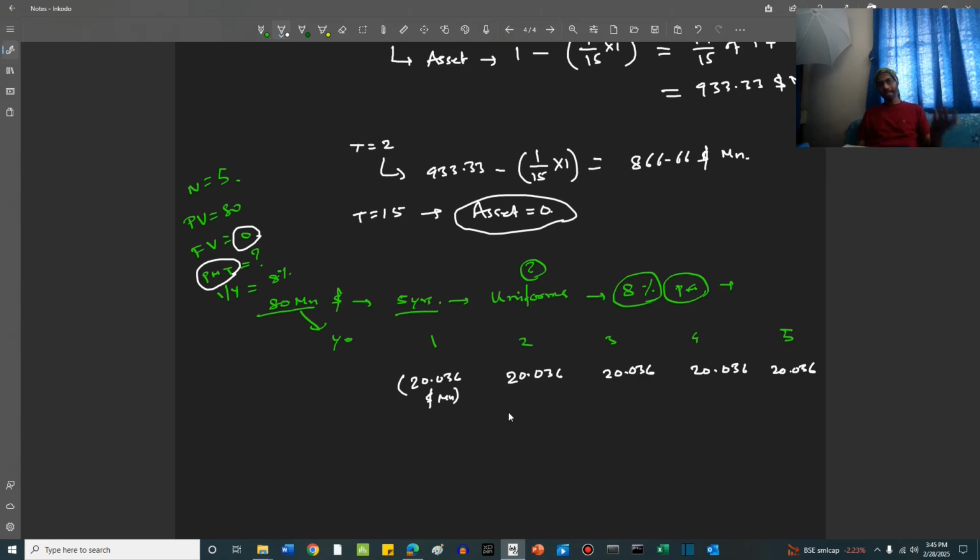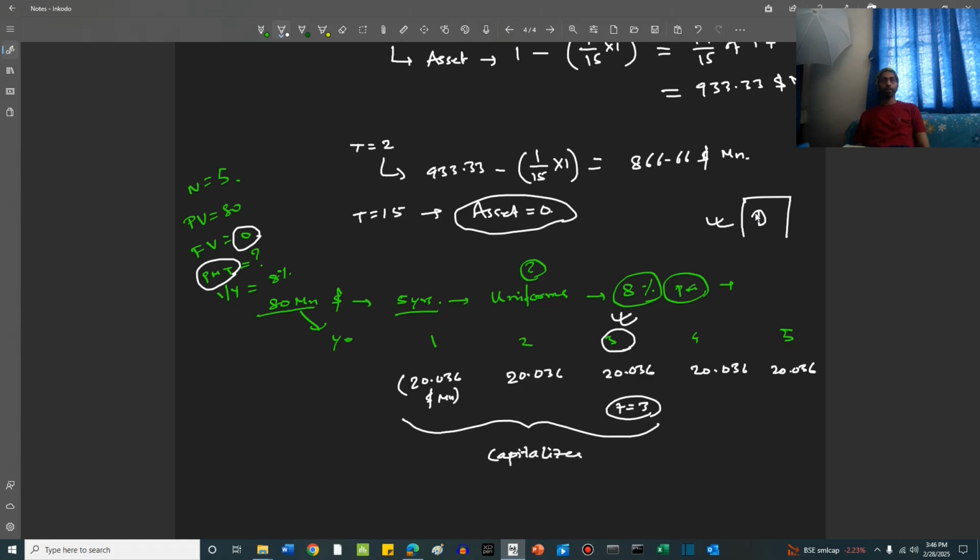So, do we capitalize it or do we expense it? The question is just this. Now, at year 3, the construction of the building is complete. So, the question of capitalization or expensing is answered here only. At t is equal to 3, the building is complete. So, till t is equal to 3, the borrowing will be capitalized. This portion will be capitalized. And the remaining portion, t is equal to 4 and t is equal to 5, this will be directly expensed.